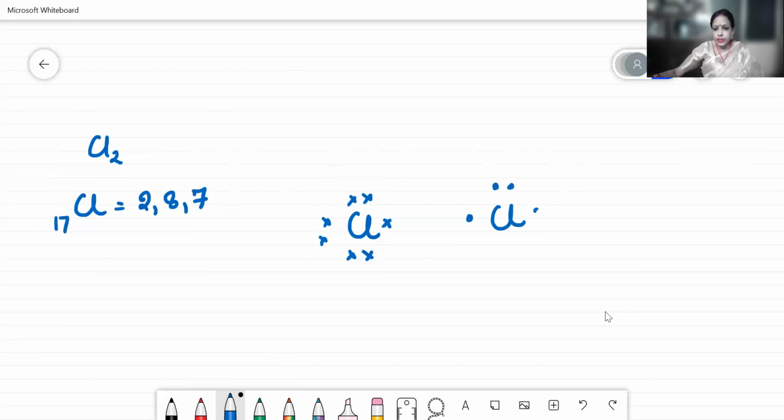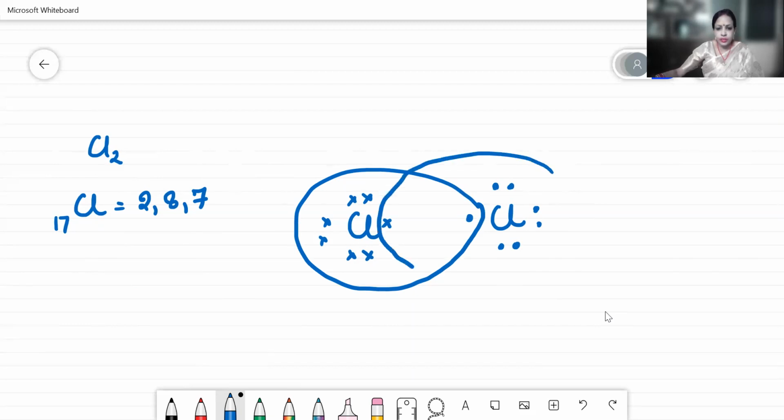The representation, as I have told, we will use different symbols to represent the electrons. Now it is already having 7. So it will share 1 electron of the second chlorine atom. In a similar way, the second chlorine atom will share 1 electron from the first chlorine atom. So here it goes, the structure. This is the line diagram.